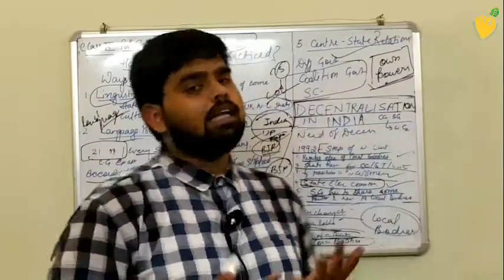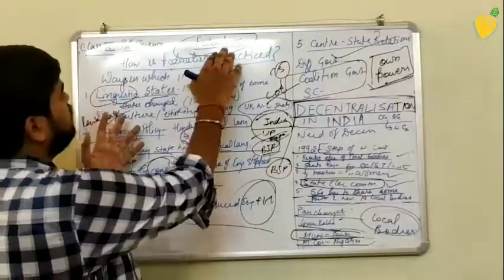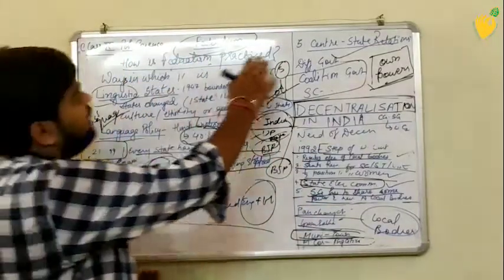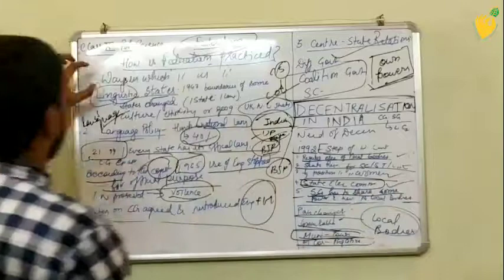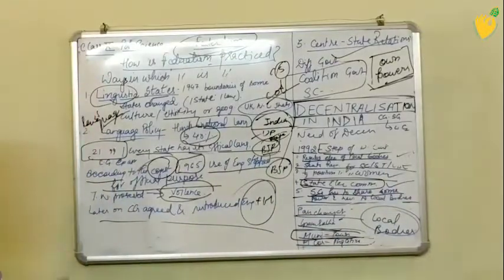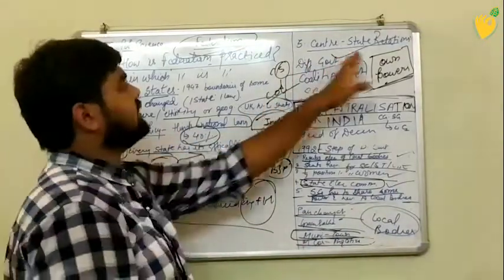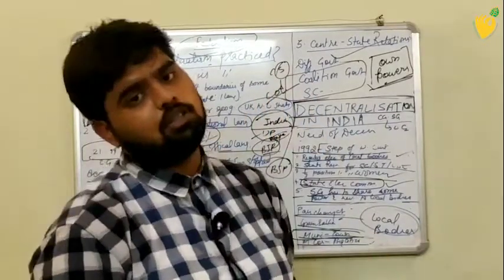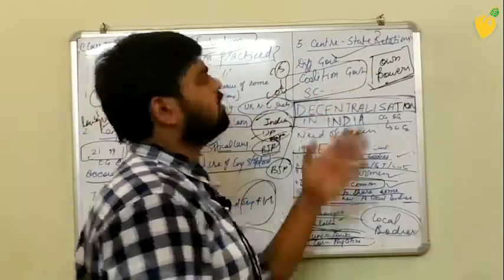So now it is very clear why India is known as a federal country, why we are following federalism, and how federalism is practiced. I have told you about linguistic states, language policy, inter-state relations, and we have talked about decentralization as well. You know that the coalition government is also there.